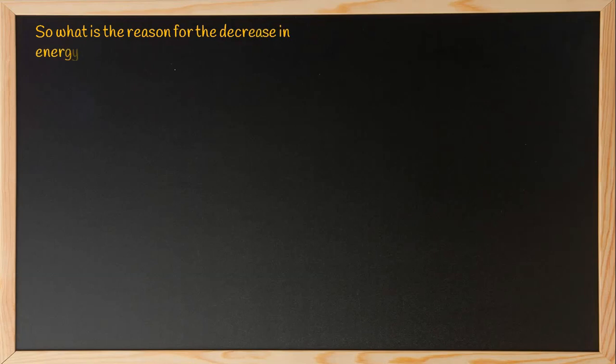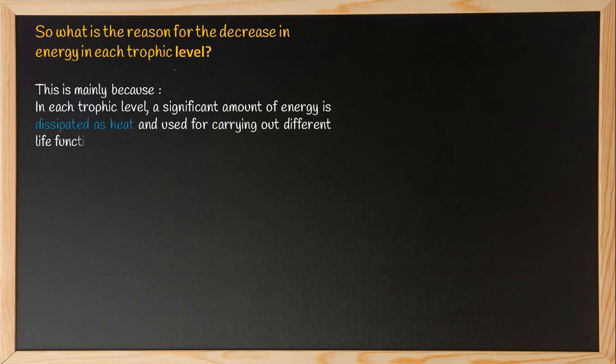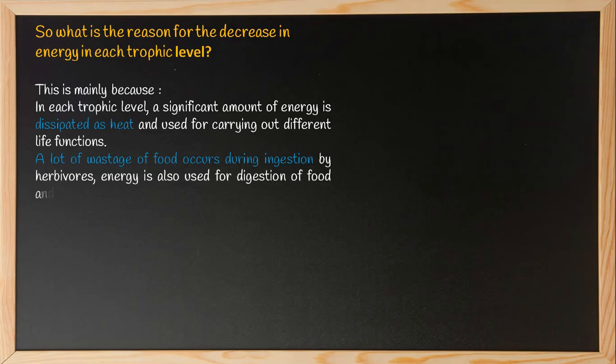So, what is the reason for the decrease in energy in each trophic level? This is mainly because in each trophic level, a significant amount of energy is dissipated as heat, as I said earlier, and used for carrying out different life functions. A lot of wastage of food occurs during ingestion by herbivores. Energy is also used for digestion of food and cellular respiration.